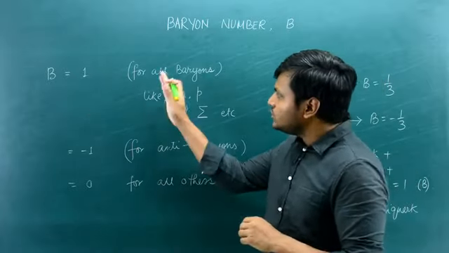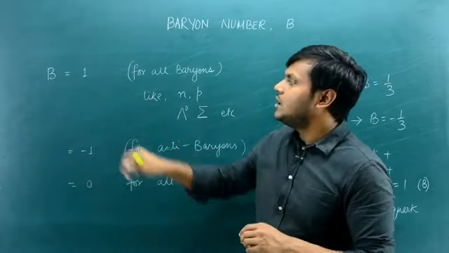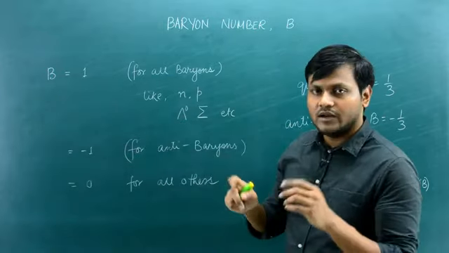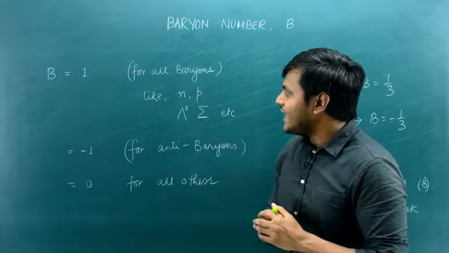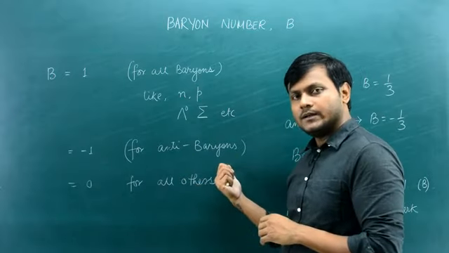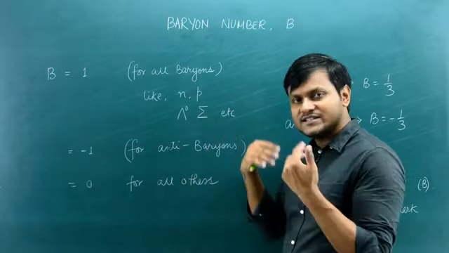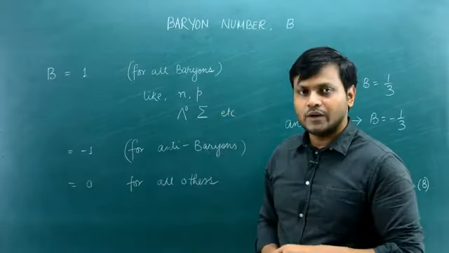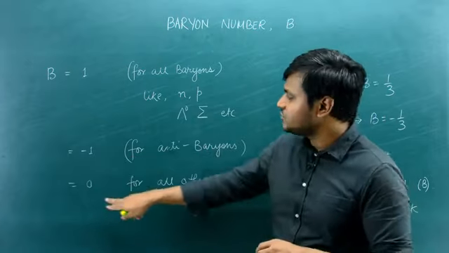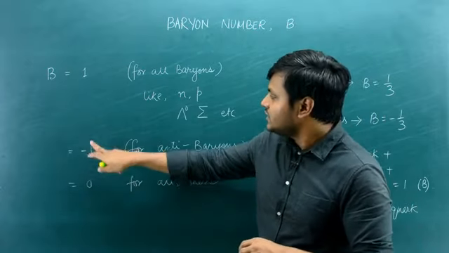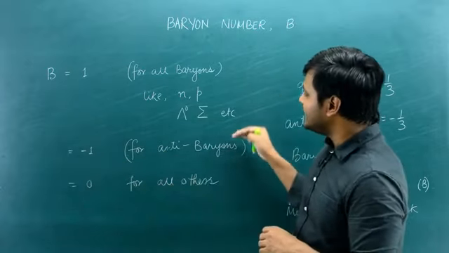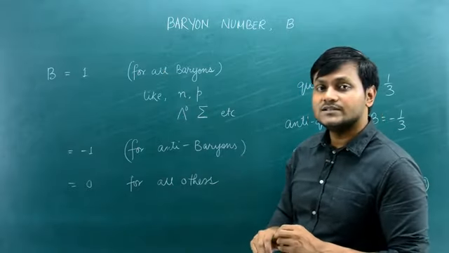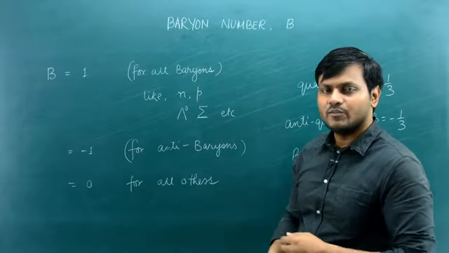So all the baryons have a number equal to 1 that we can associate with them. This is called the baryon number, represented by the capital B. And the anti-baryons, like the anti-neutron, the anti-proton, as well as the anti-particle version of the rest, can be associated with a number of -1, while the rest of the particles can be associated with 0. So +1, -1 and 0 for the baryons, anti-baryons, and the rest, and we can look at their conservation in different particle interactions.